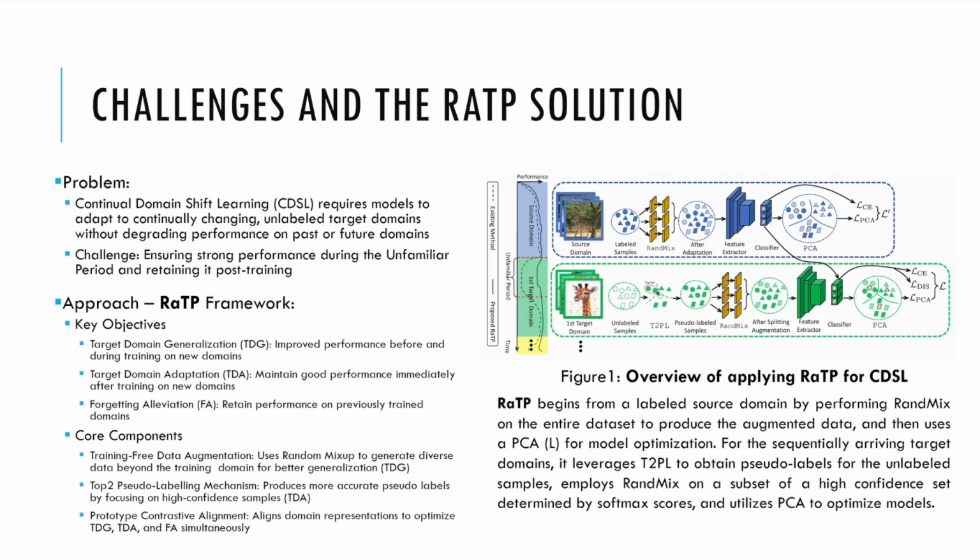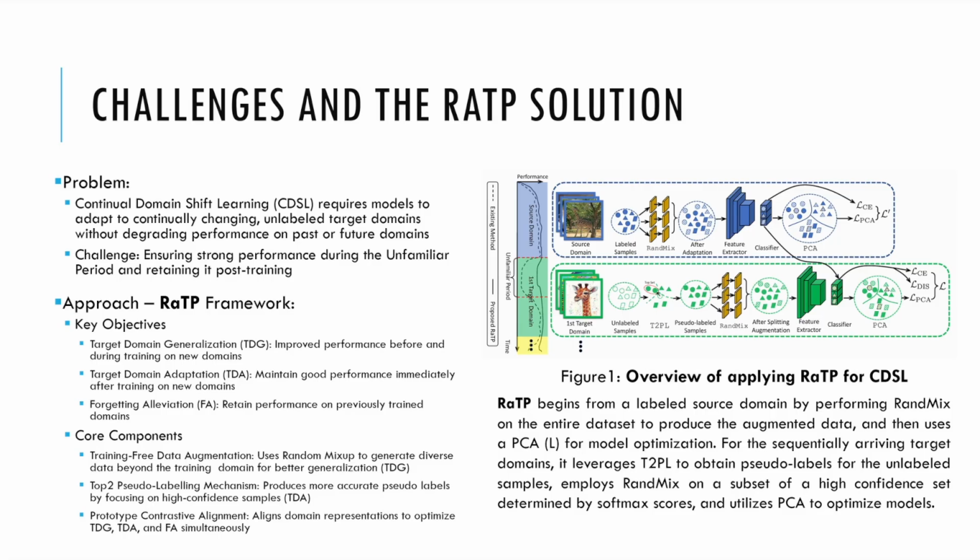This entire problem has been formulated as the continual domain shift learning problem, which requires machine learning models to continuously adapt to changing unlabeled target domains while ensuring that they do not lose their ability to perform well on previously seen or future domains. This balance is crucial yet difficult to achieve. The main challenge lies in maintaining strong performance during what we call the unfamiliar period. To tackle this, the paper proposes the RAT-P framework, an innovative solution that focuses on three key